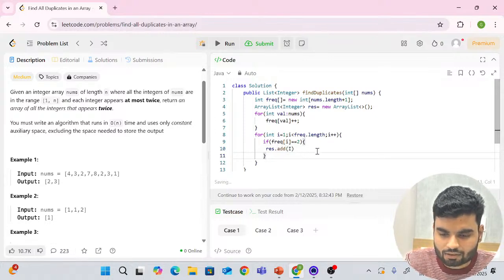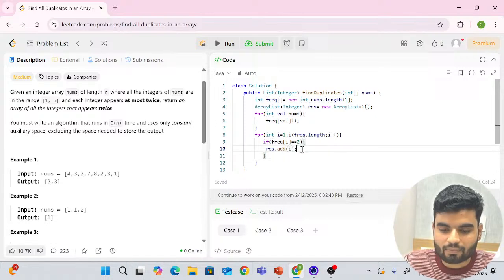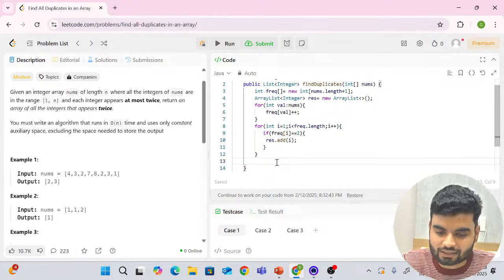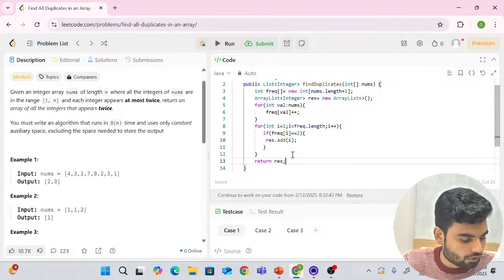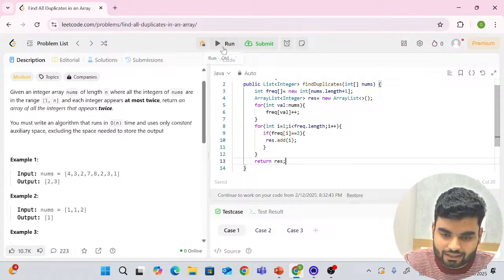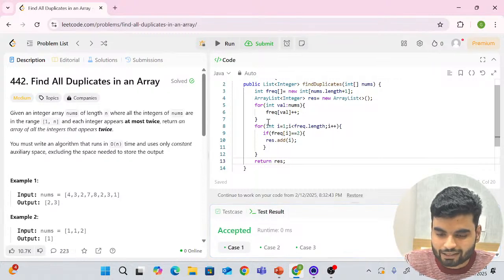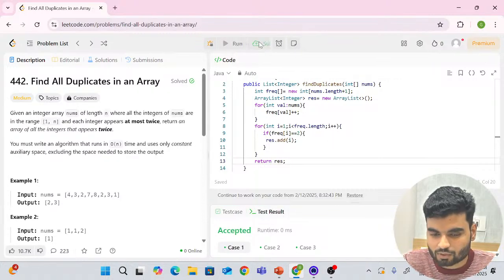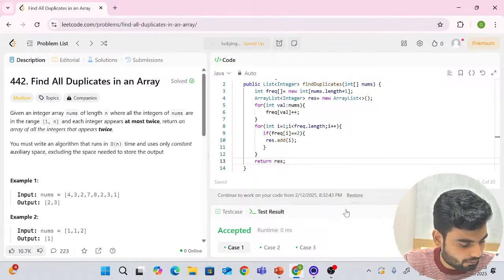Why am I getting capitals? Oh, I pressed the caps lock, my bad. So now you have added that particular index, and then you return your result. If this is getting difficult to understand, do let me know, I'll give you a dry run as well. Right now I've written this code in Java, then we'll write it in C++, then in Python as well. It's working fine, and I hope you are able to understand this.